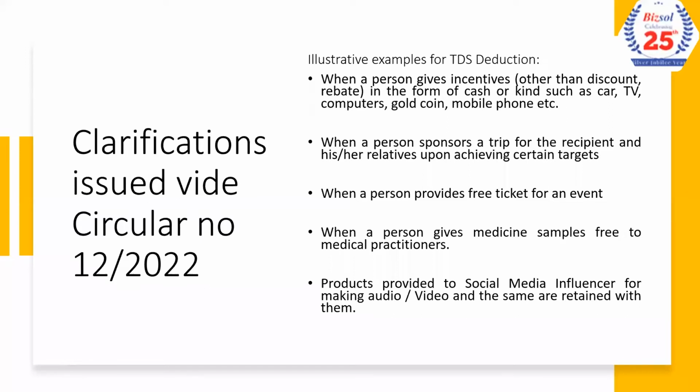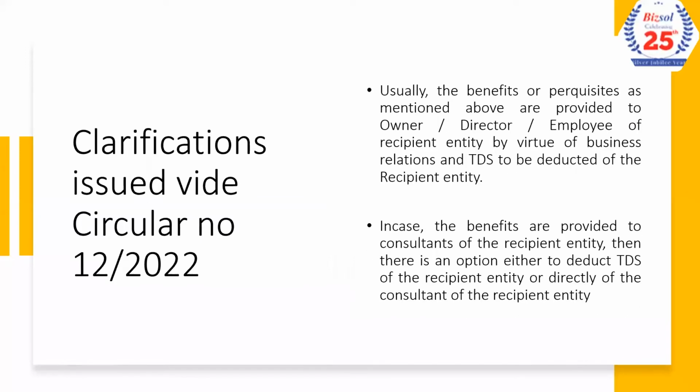Now, generally what happens is the benefit is provided to the recipient entity. However, the benefit goes to the individual in the individual capacity. Suppose I have a business partner, but I give a business trip to the director or the owner or the employee of that recipient entity. From whom should I deduct tax?